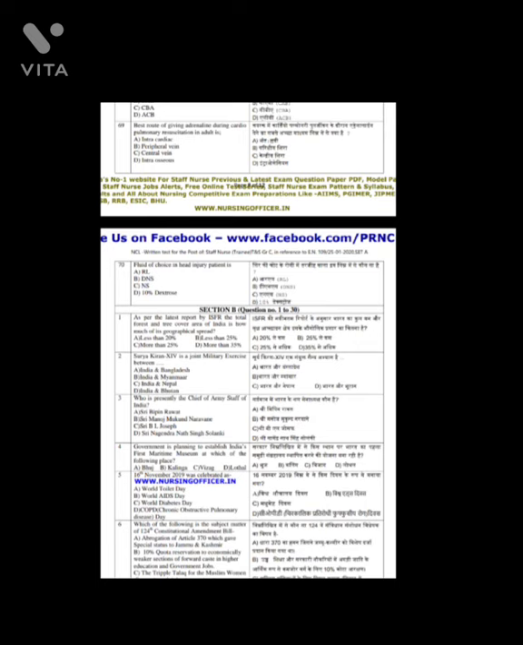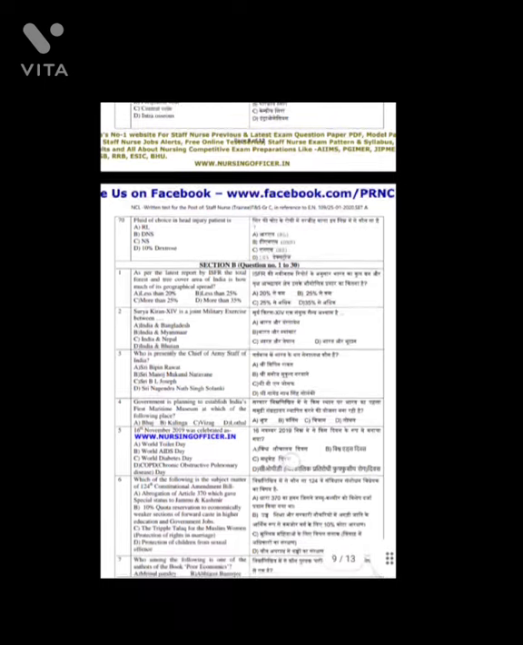And the answer is option B, less than 25%. Question number 2. Surya Kiran XIV is a joint military exercise between, and the answer is option C, India and Nepal. Question number 3. Who is presently the Chief of Army Staff of India? And the answer is option B, Shri Manoj Mukunda Naravane.